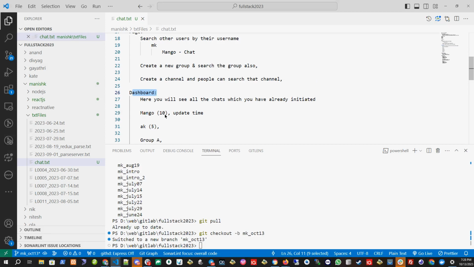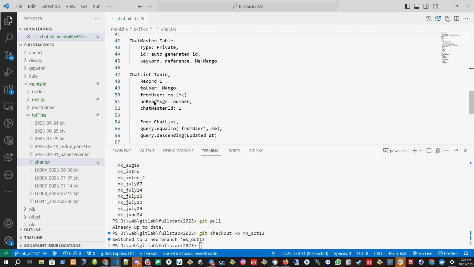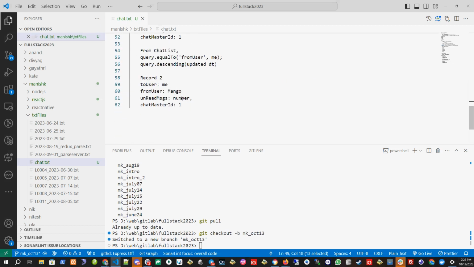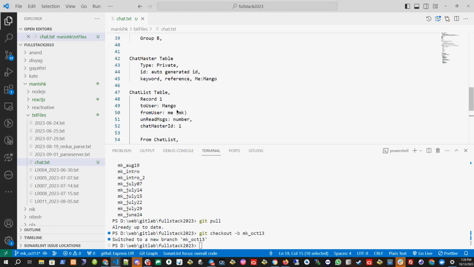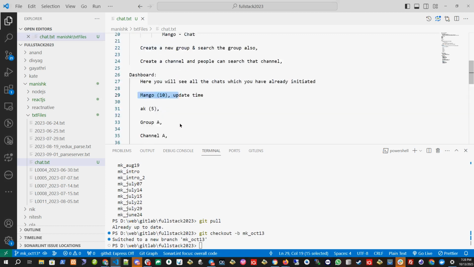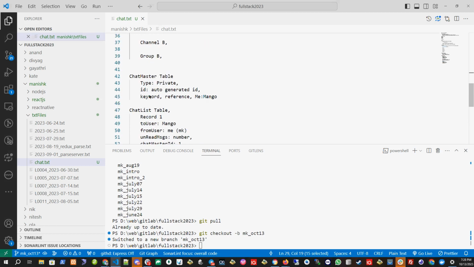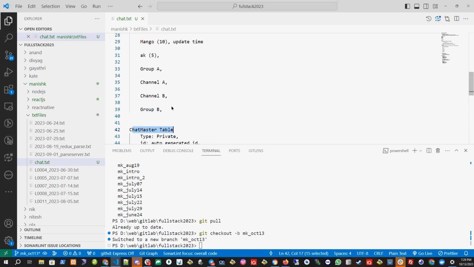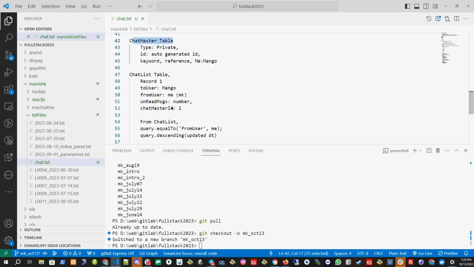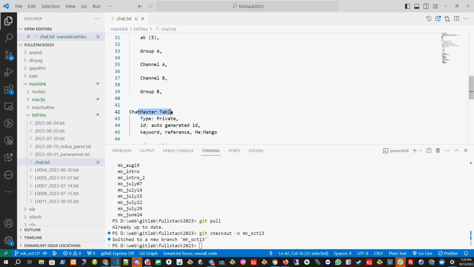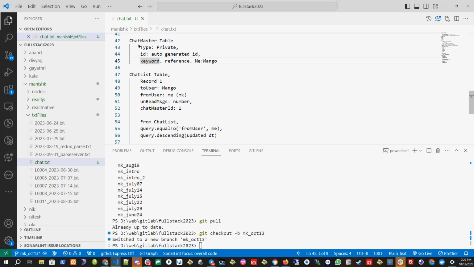So let's say I started a chat with Kate. I will see Kate here as the to user, and Kate will see my name here so that she can see I am in this list. And both are tied to this chat master table so that when we write messages, we are able to recognize where to put the message. The message will go into a separate table, but the chat master ID will be used to know which chat master it belongs to.